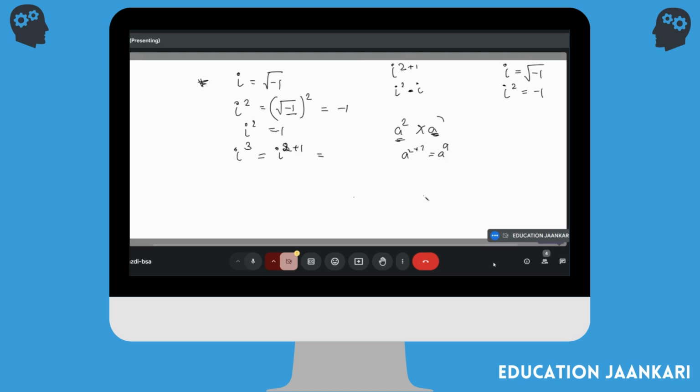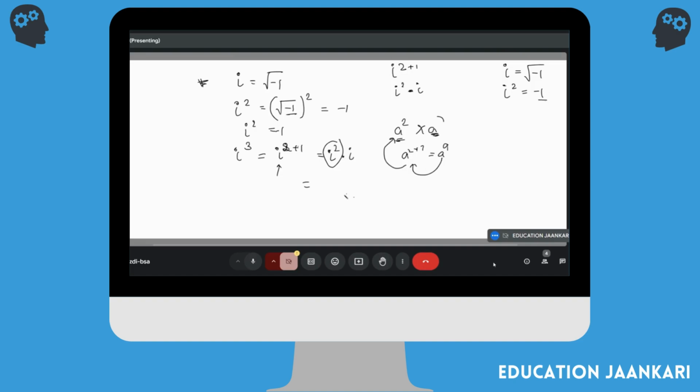So I just split this the opposite way: I wrote 9 as 2 plus 7, as a to the power 2 times a to the power 7. Iota to the power 2 plus 1 can be written as iota squared times iota.